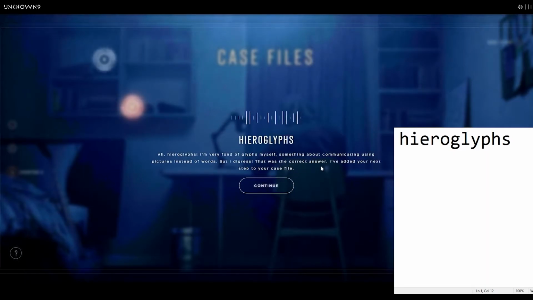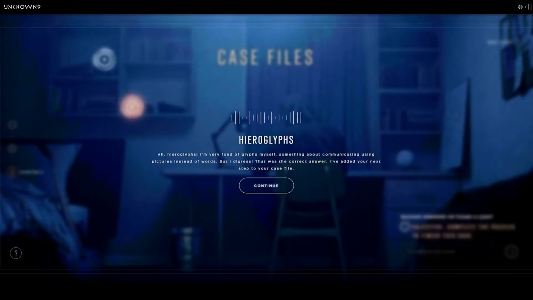Hieroglyphs. I'm very fond of glyphs myself. Something about communicating using pictures instead of words. But I digress. That was the correct answer. I've added your next step to your case file.